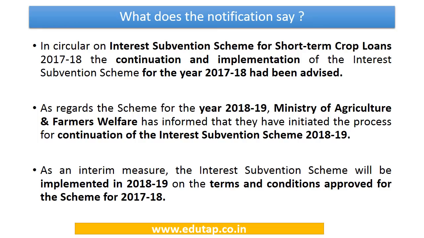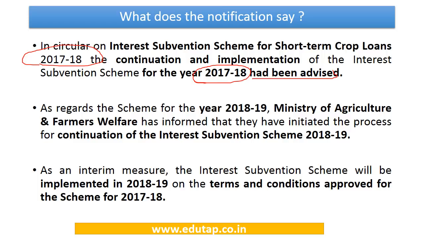Now let's take a look at what this notification has to say. In the circular relating to the interest subvention scheme for short-term crop loans 2017-18, the continuation and implementation of the scheme for the year 2017 had been advised. So first, the notification creates a background that in the previous year, we made it clear that we are going to implement this scheme for 2017-18.